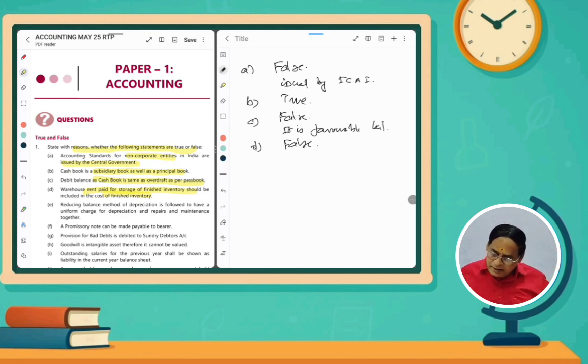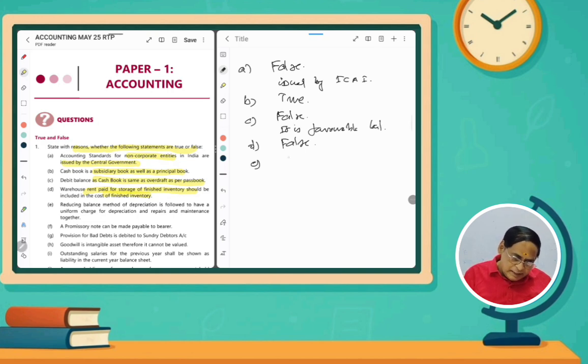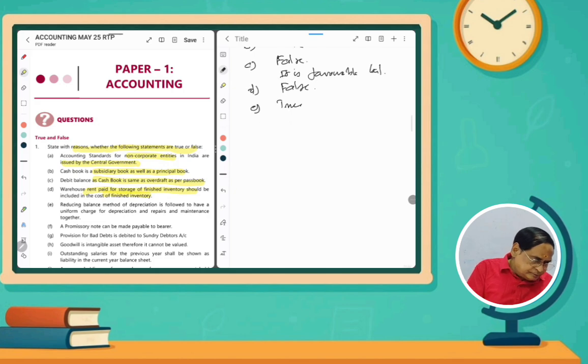So more or less, if the depreciation and repairs and maintenance become more or less uniform throughout the useful life of the assets, it may be true. So answer E for question number E, it is true. You have to write like that. And then the reducing balance method.